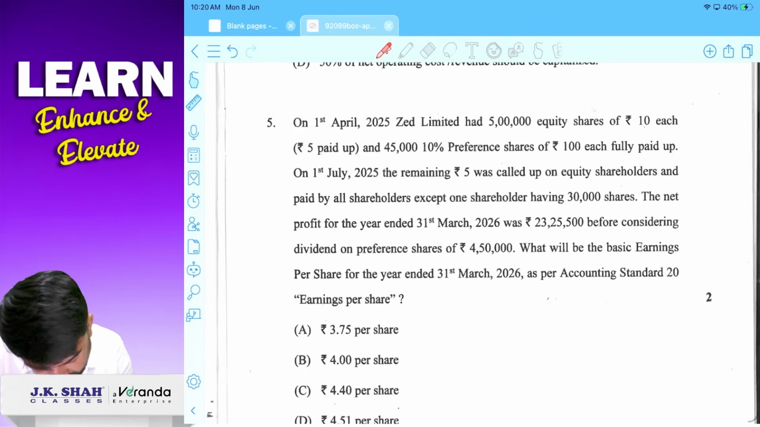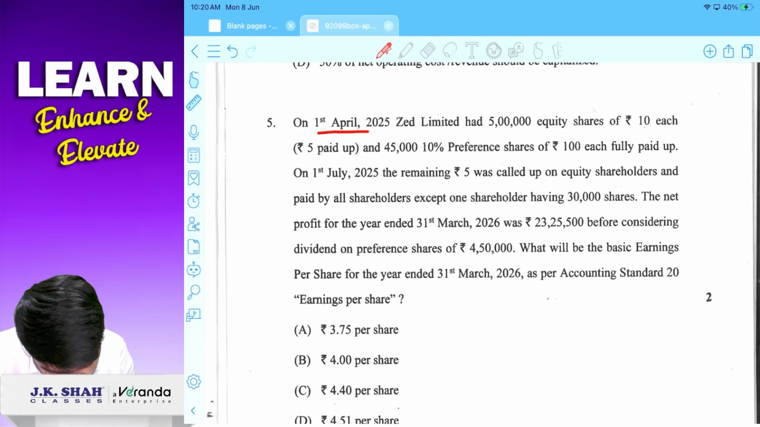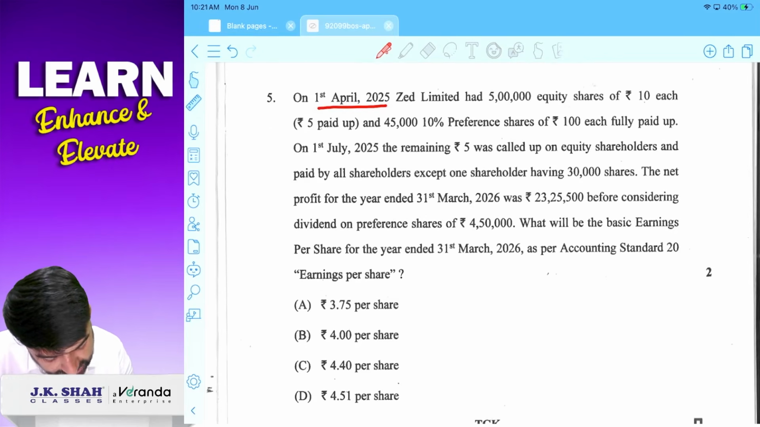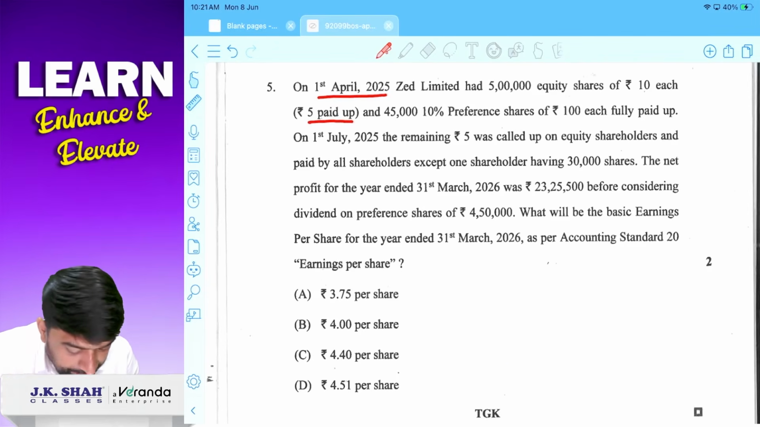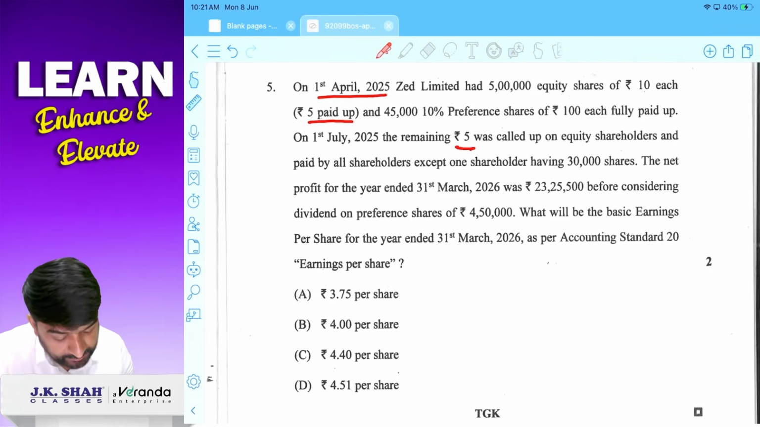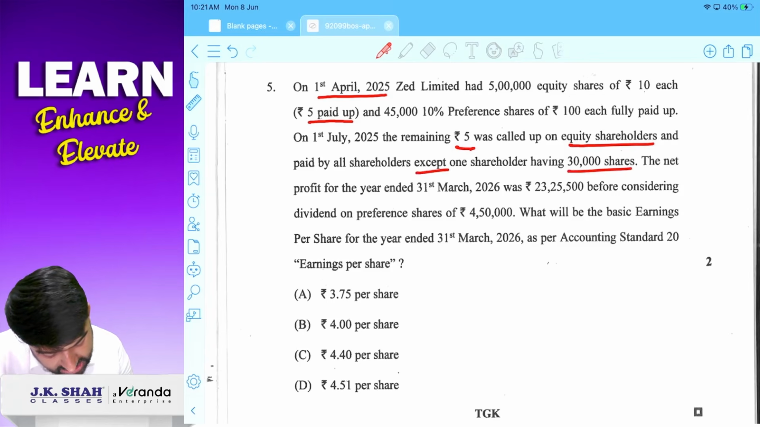ठीक है. Fifth, on 1st April 2025, Z Limited had 5 lakh equity shares of 10 each, 5 paid up, मतलब partly paid up shares है. 45,000, 10% preference share of 100 each fully paid up. On 1st July 2025, remaining 5 rupees was called up on equity shareholders and paid by all the shareholders except one, that is 30,000 shares. Correct? Net profit 23, 25, 500 before considering preference dividend of 4,50,000. What will be basic EPS?